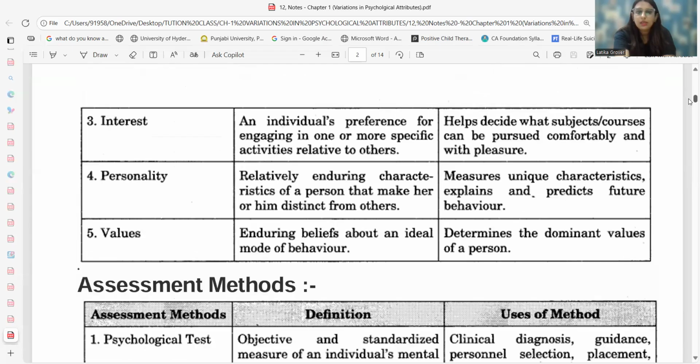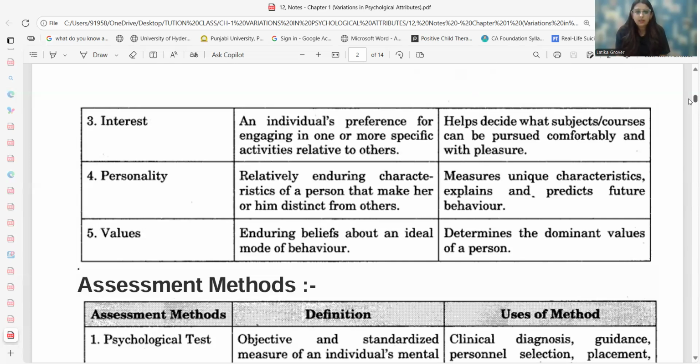Now interest. Interest refers to the areas where I would like to work, where I want to excel. There can be a few specific areas where I am interested to work, which makes me comfortable enough, that gives me pleasure, that makes me strong enough so that I am connected with that particular subject area.